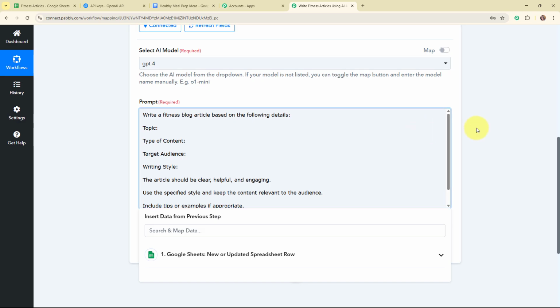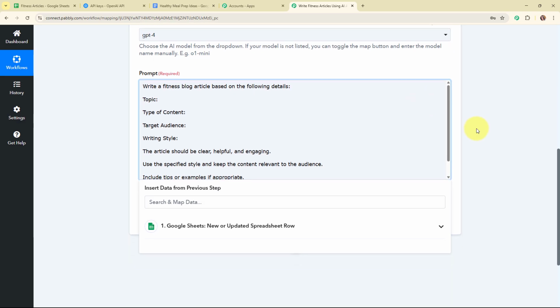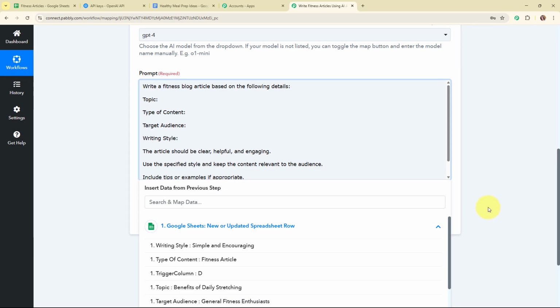So now, instead of entering these details manually, I'm going to map the data. Mapping data means insert data from previous step. That means here I'm going to map the data from the response that I've received in my trigger step or my previous action steps. Mapping makes the text dynamic so that whenever you receive a new response in your Google Sheets, automatically this previously existing detail will be updated with the new one.